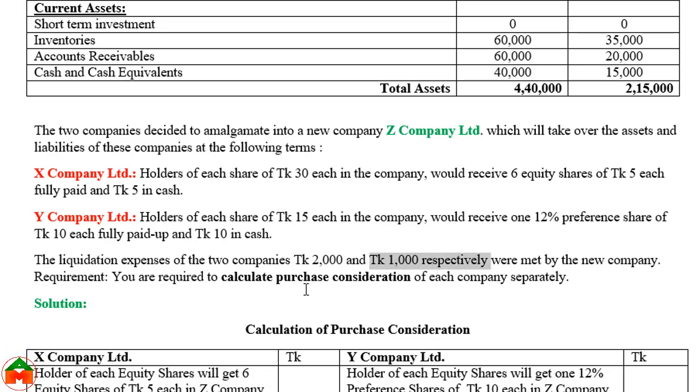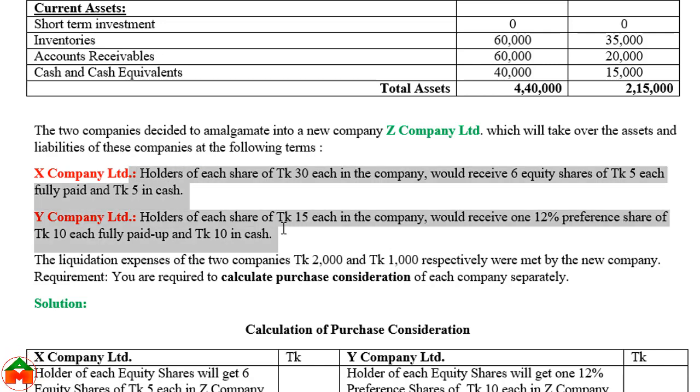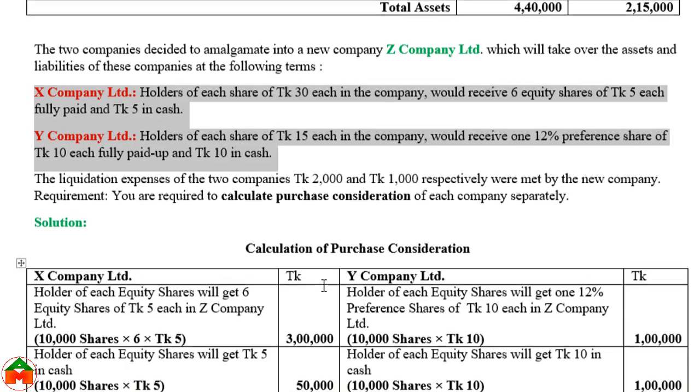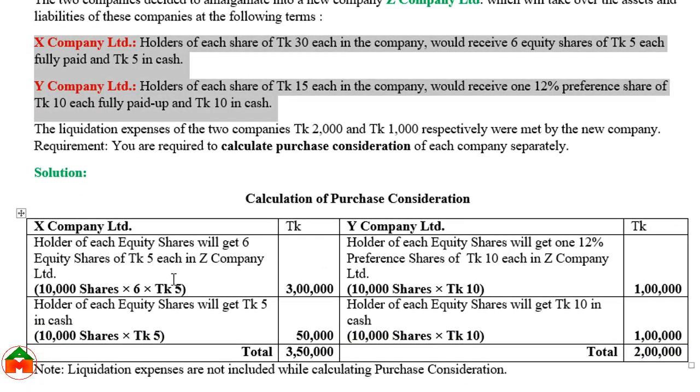We already know that whenever we calculate the purchase consideration, we should not include the liquidation expense. Again I am reminding, we will consider just the payment to the equity shareholders. So let's see the solution.